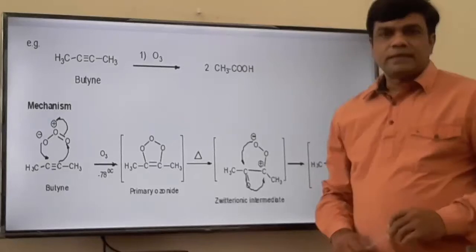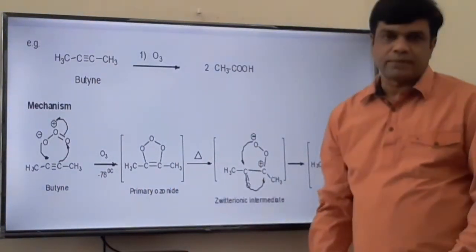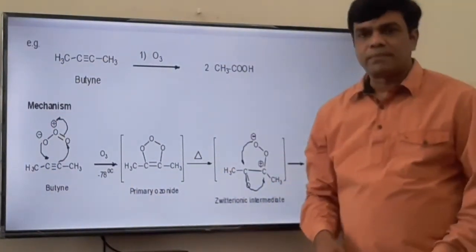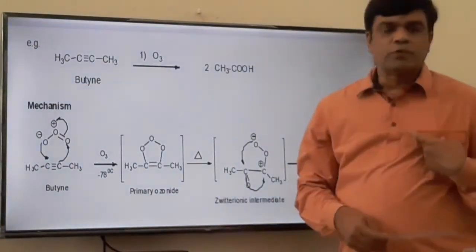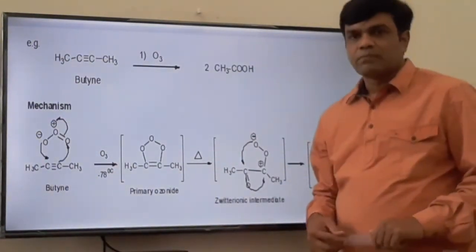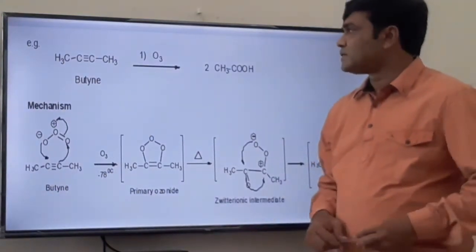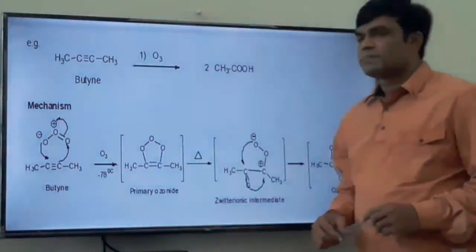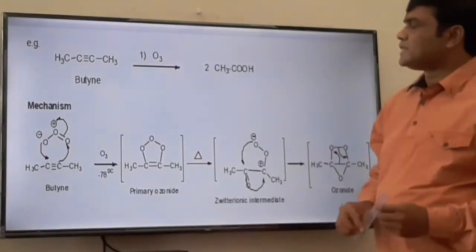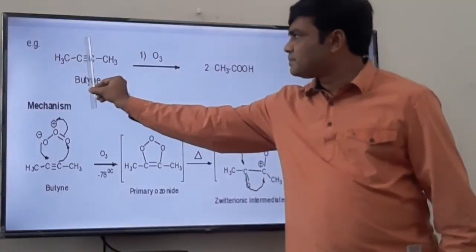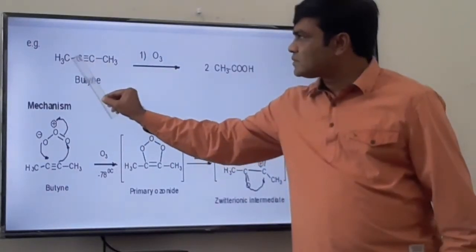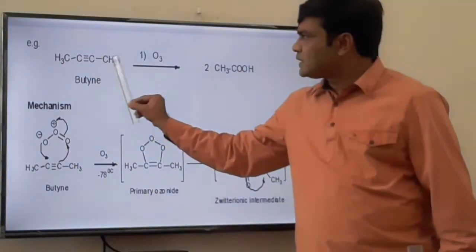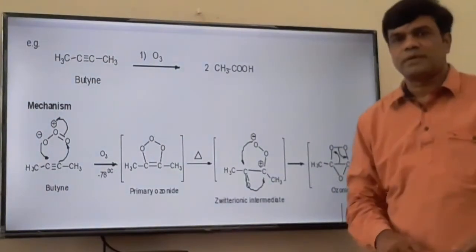Okay, now let us see the ozonolysis reaction of alkyne, that is carbon-carbon triple bonded compound. This is alkyne. Its name is 2-butyne. 4 carbons are there and triple bond is there, that's why it is a butyne. On ozonolysis, followed by reaction with hydrogen peroxide, we get 2 molecules of acetic acid. Means this carbon-carbon triple bond cleavage, this part is oxidized to acid, so CH3COOH. This carbon will also oxidize to COOH, that is CH3COOH. So 2 molecules of acetic acid are obtained.